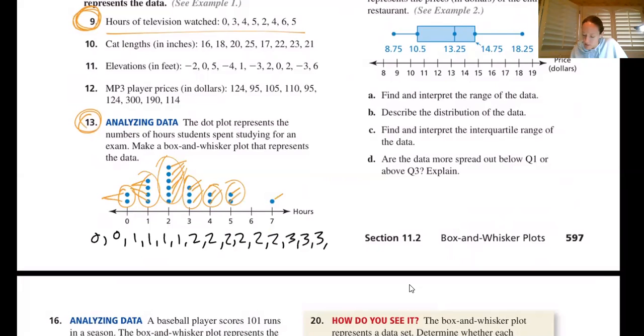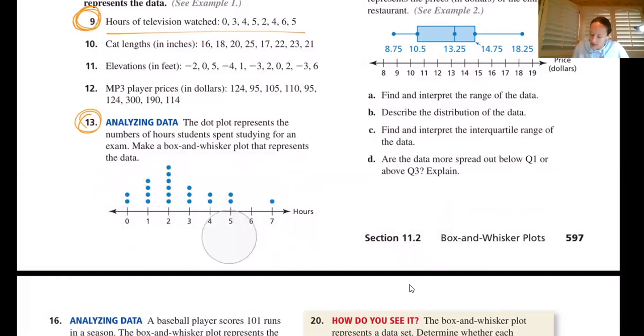Now I know it's a little bit annoying, but the nice thing is if you just write it in the order that you see, you're totally going to have them in order. They already did it in numerical order, they just wrote it in a weird way that we're going to use. So go ahead and write those data points out and then use them to make your box and whisker.